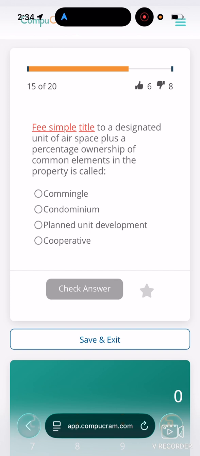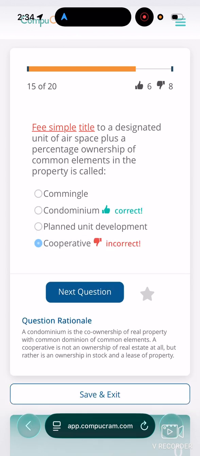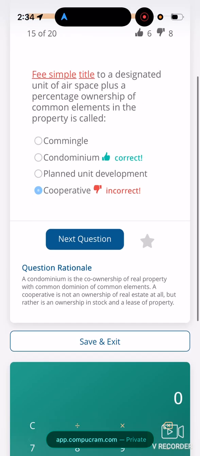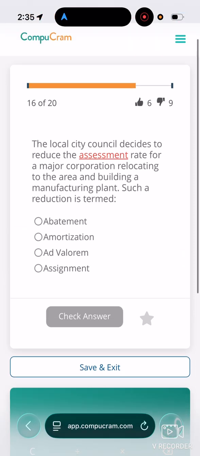Let's go. Fee simple title to a designated unit of airspace plus a percentage ownership of common elements in the property is called: commingled, condominium, plan unit development, cooperative. Let's try cooperative. Oh, a condominium. All right, question rationale. A condominium is the co-ownership of real property with common dominion of common elements. A cooperative is not an ownership of real estate at all, but rather is an ownership in stock and a lease of property.